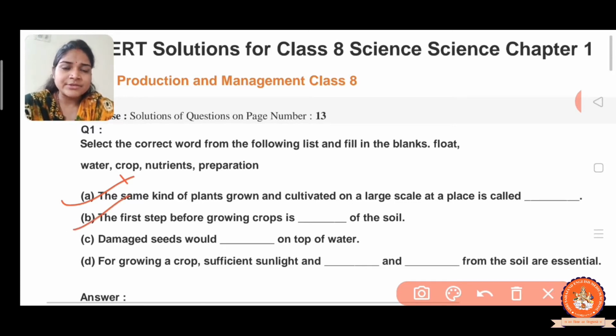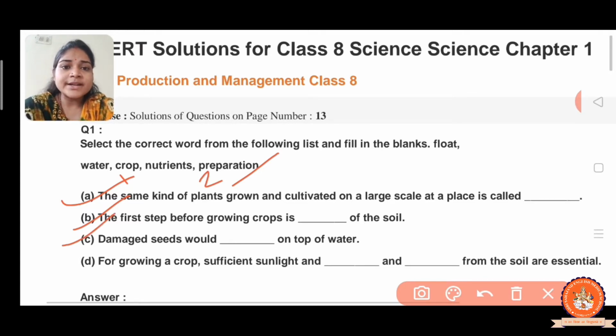Now question number 2: the first step before growing a crop is the preparation of the soil. You know very well what the steps of agriculture practices are. What is the first step of the agriculture practices? We already discussed in the chapter that it is the preparation of soil, right? So the answer is preparation of soil.